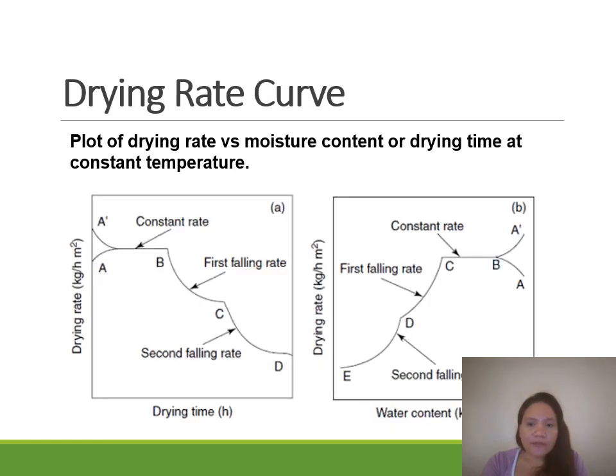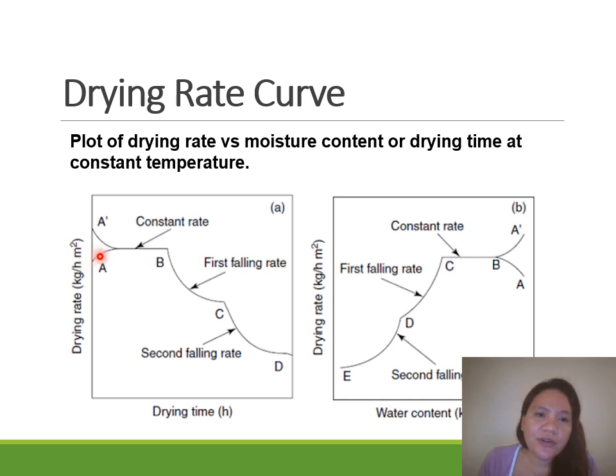So we also have here the drying rate curve. It is a plot of the drying rate on the x-axis versus the drying time. Again, when you increase the drying time, the drying rate can also have 3 stages.